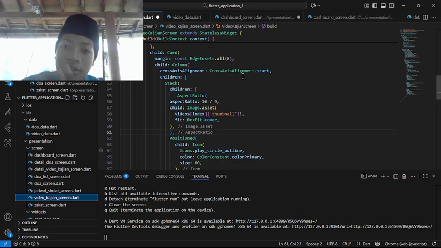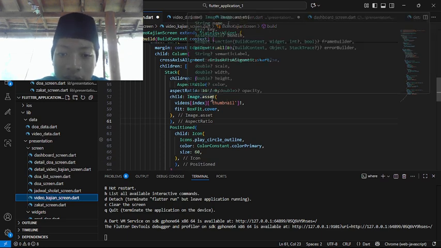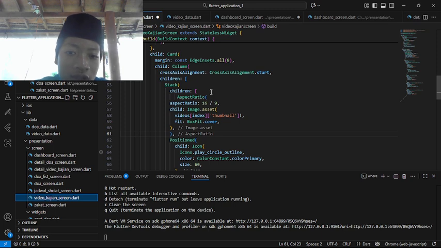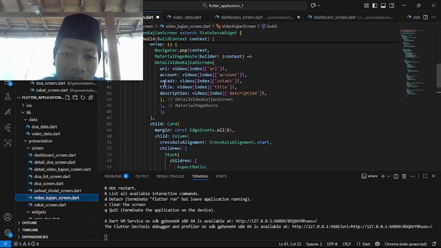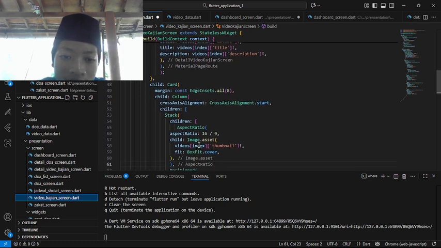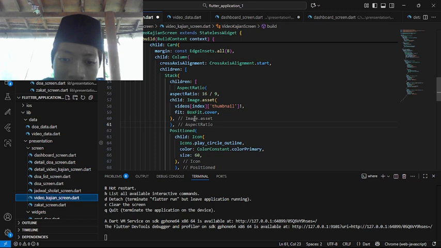Children: for putting the new child, so this stack was for putting another child, another child, and another child. Here children: AspectRatio, the ratio was 16 divided by 9. The child: Image.asset, so the image asset from videos index thumbnail, the new one. Okay, FittedBox with cover, so it was for the top of the card, like that.